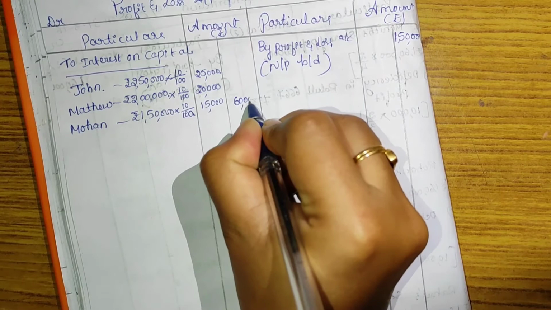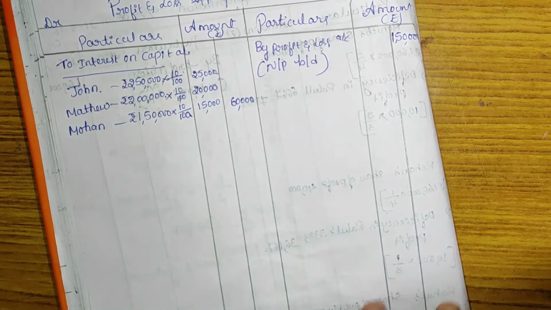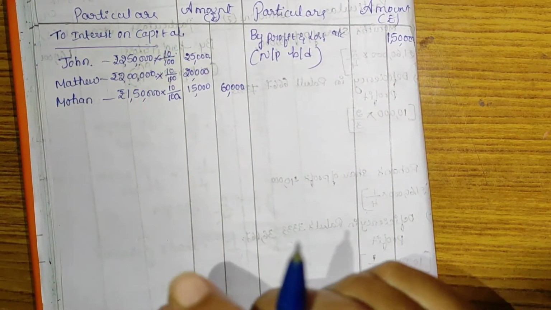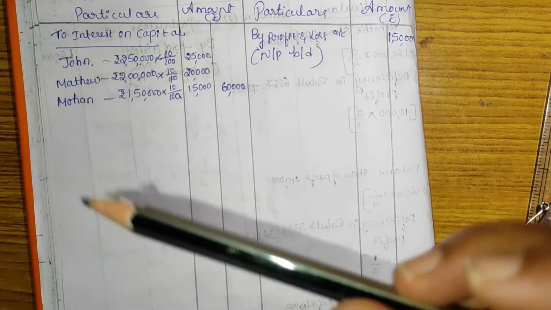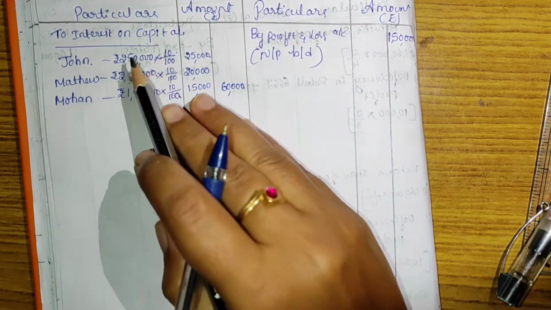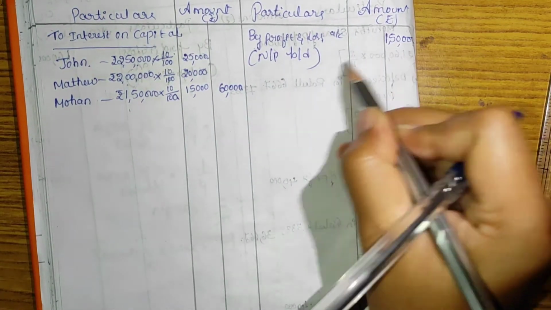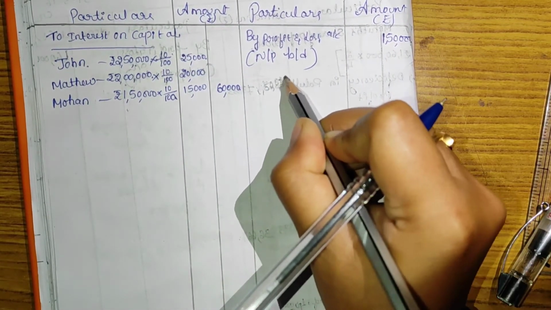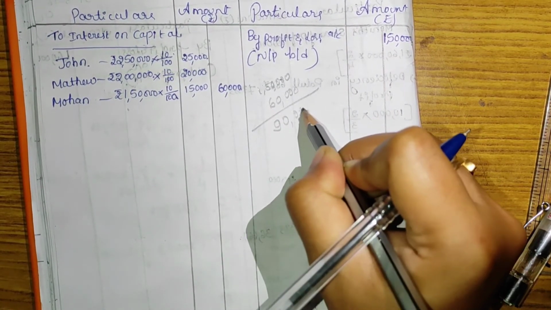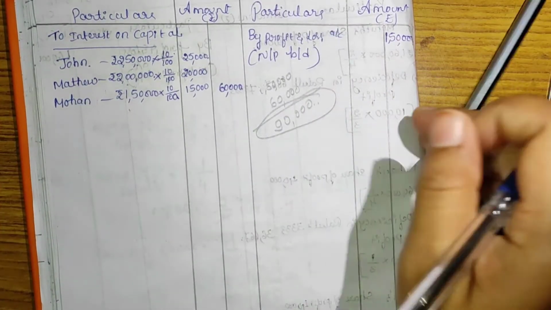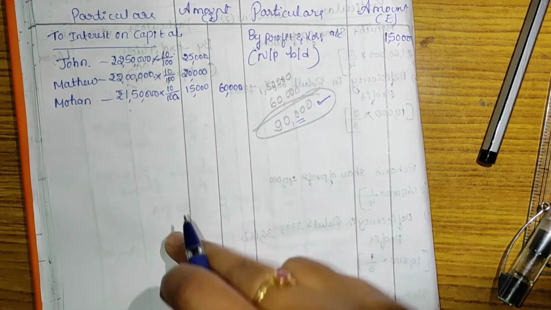So the organization has to pay the interest on capital towards partners, which is rupees 60,000. In the problem they have specifically mentioned that you need to share the amount of profit after allocating the interest on capital to the partners. Out of rupees 1,50,000, if you have paid rupees 60,000 as interest on capital, the remaining amount is rupees 90,000. So the organization is sharing 90,000 rupees of profits among the partners.